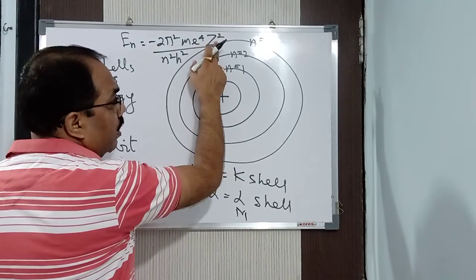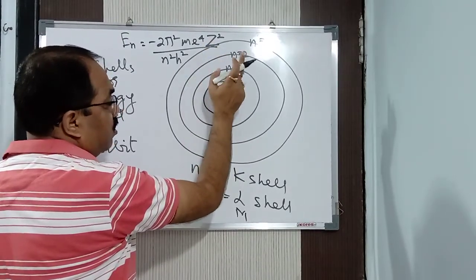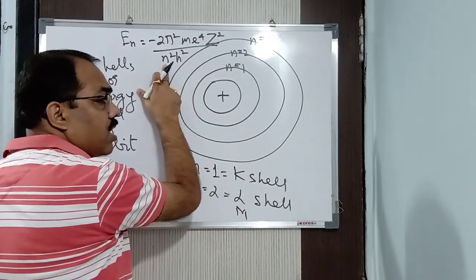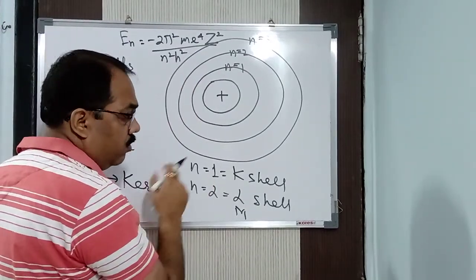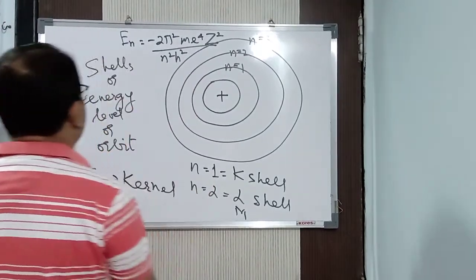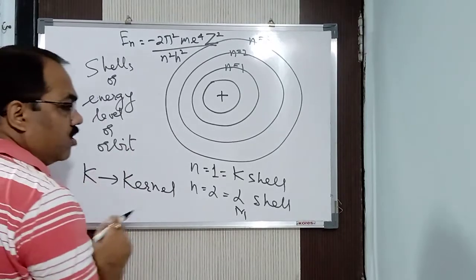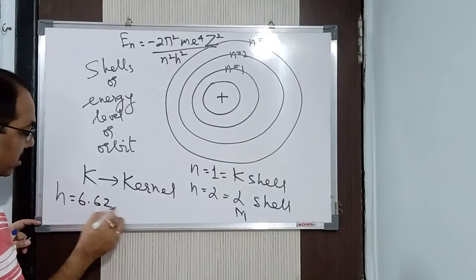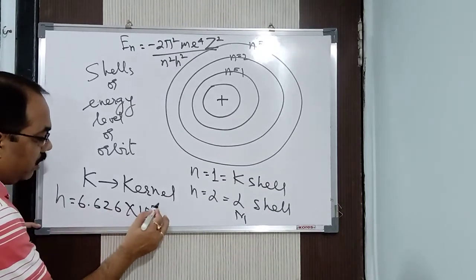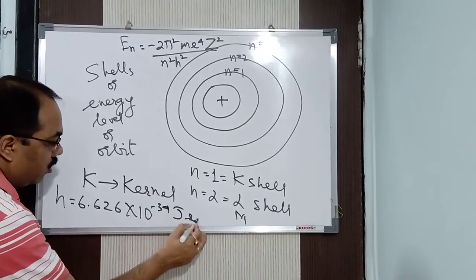Z is the atomic number. Last class I told you, the number of protons is equal to the number of electrons. N is the number of shells, the energy level, and h is your Planck's constant. You'll be studying about it. Max Planck was a scientist who gave the value of this constant. Its value is h = 6.626 × 10^-34 joule seconds.